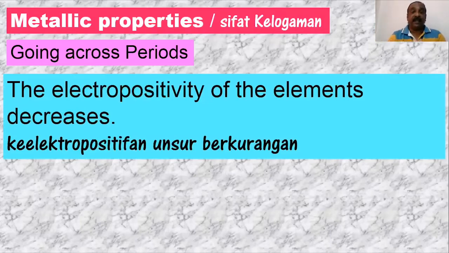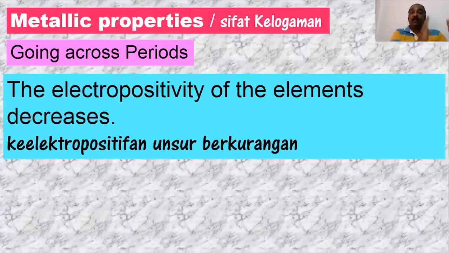But then, as I move from left to right, that means from sodium kepada magnesium kepada aluminium, the electropositivity decreases. Why decreases? Electropositivity maksud kecenderungan membentuk ion positif. So, untuk satu atom membentuk ion positif, they must eliminate the valence electron. So, the further the valence electron from the nucleus is much more easier to be eliminated.